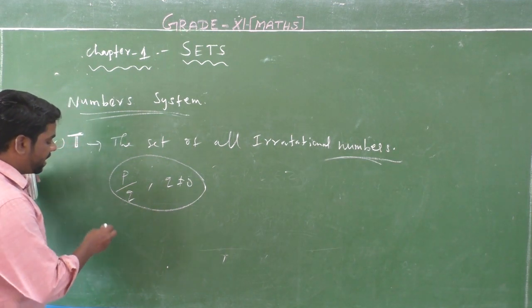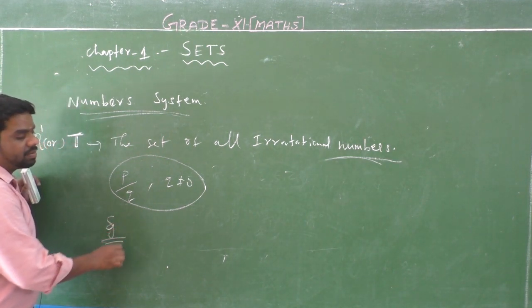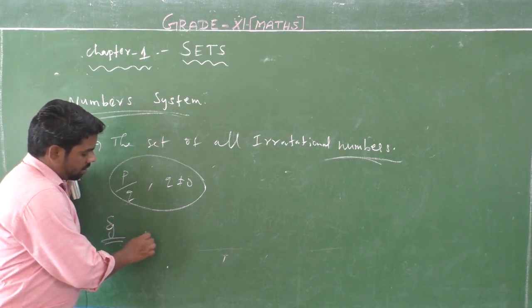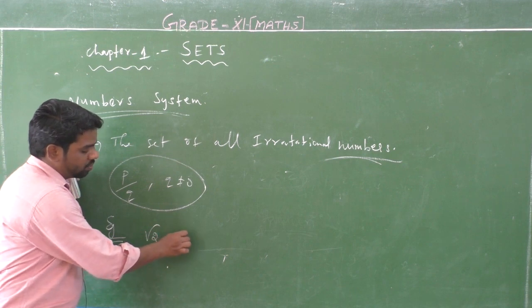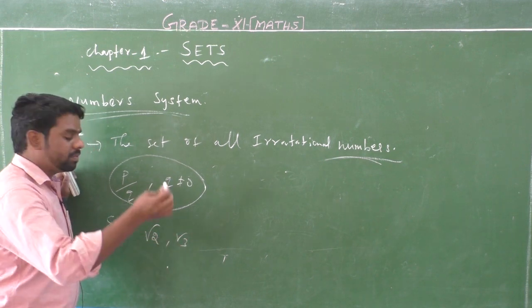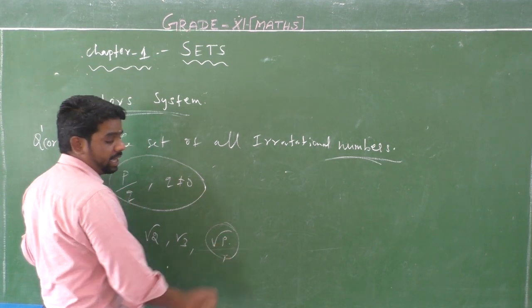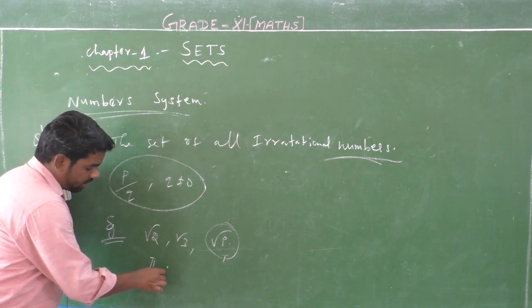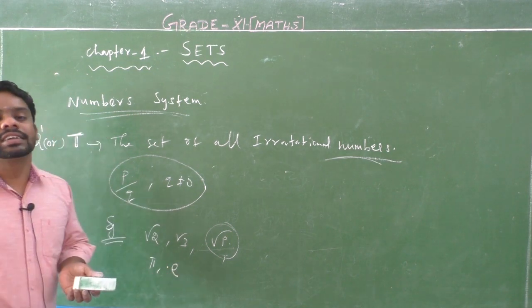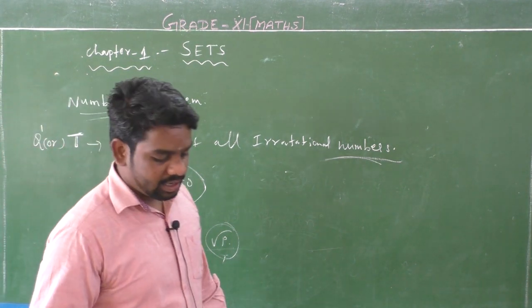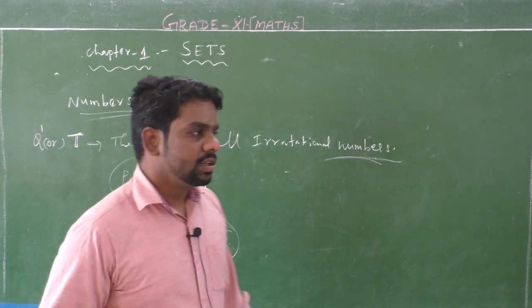For example, irrational numbers are root of 2, root of 3, root of any prime number, which is called root p. Pi and e are all irrational numbers.